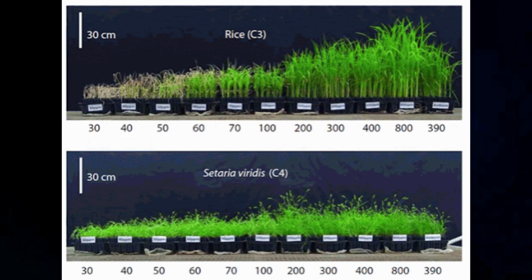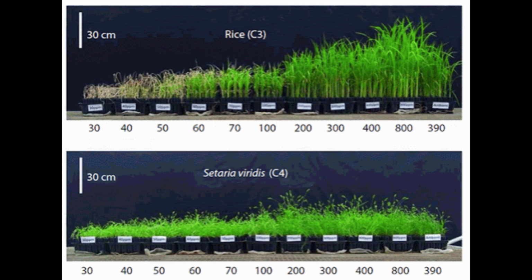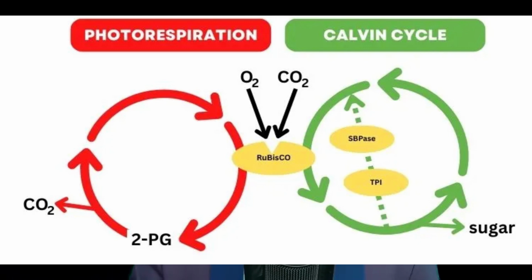However, when C3 crops are grown under high carbon dioxide conditions, they get more benefit. They have high photosynthetic efficiency, high biomass, and higher yields because the Rubisco enzyme in C3 crops will get more carbon dioxide under high CO2 conditions.